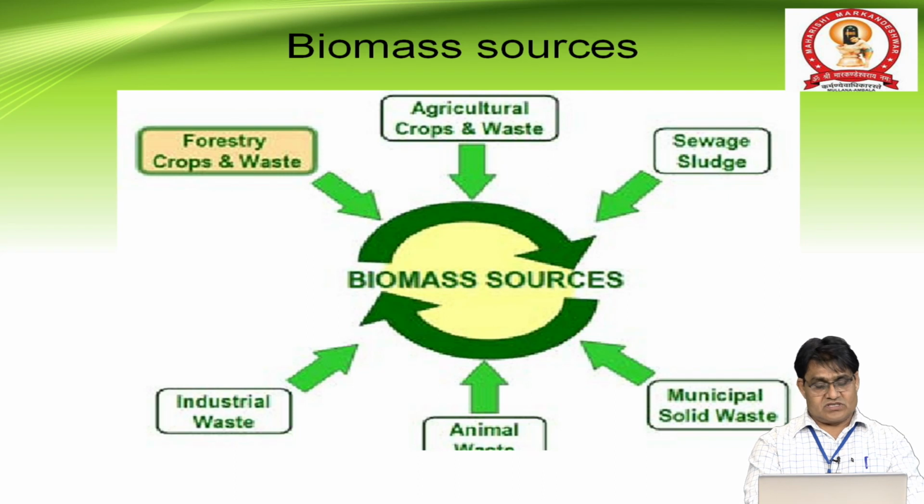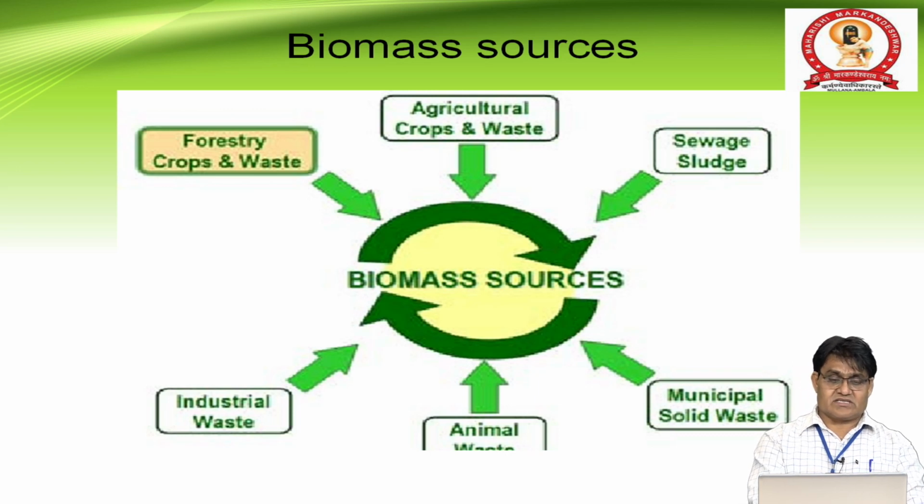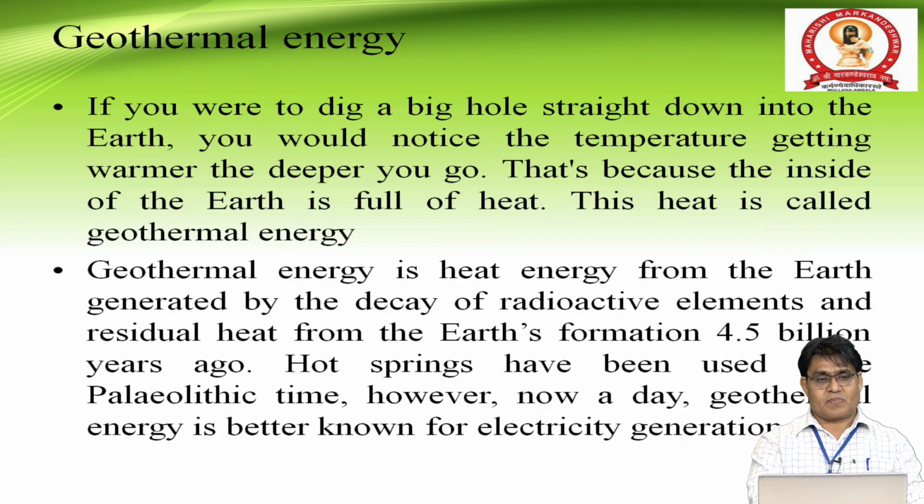This is a simple flow chart of the biomass sources. There are different biomass sources: forestry crops and waste, industrial waste, animal waste, municipal solid waste, sewage sludge waste, and agriculture and crops waste. These are the biomass sources.